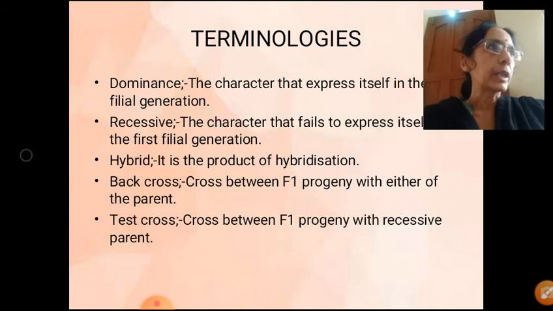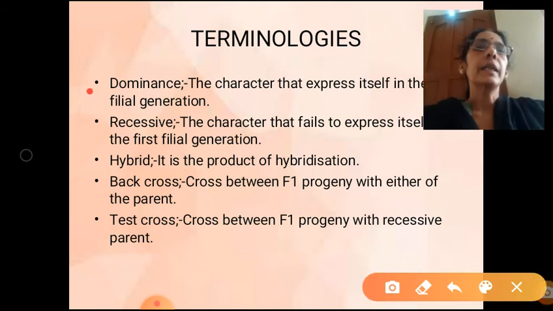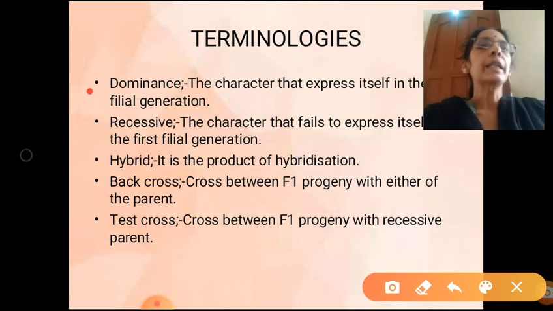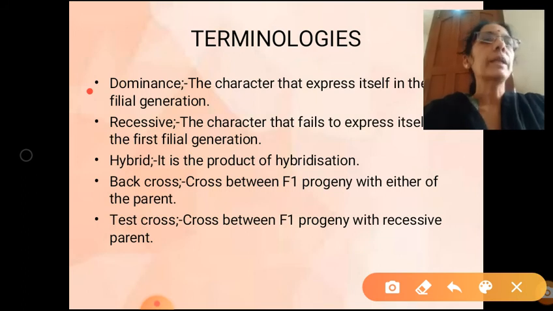Now dominance. What is dominance? The character that expresses itself in the first filial generation is called dominant character. So for example, we are crossing a tall plant with a dwarf plant. Clear? In the F1 generation, if all the plants are tall, which is the dominant character?